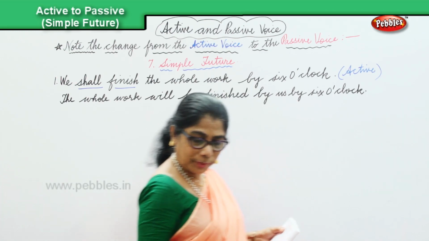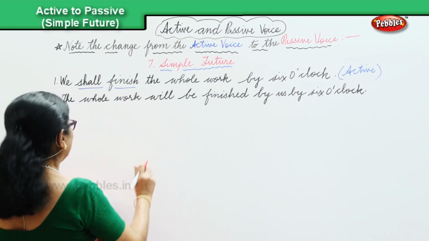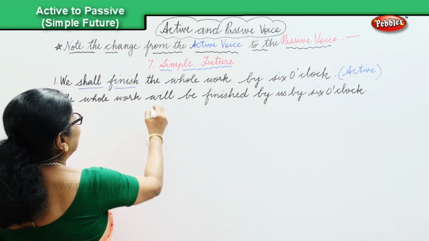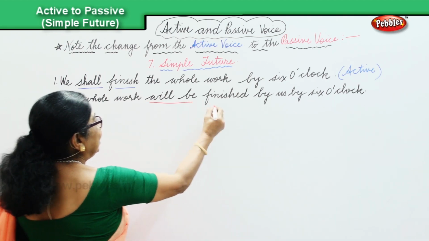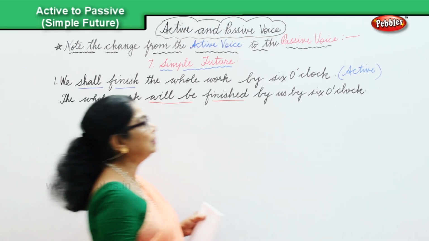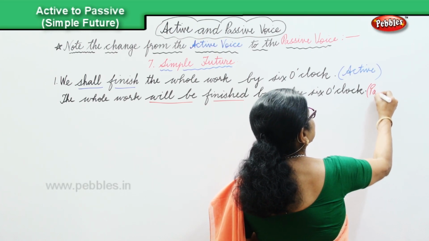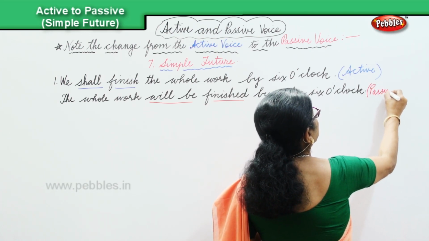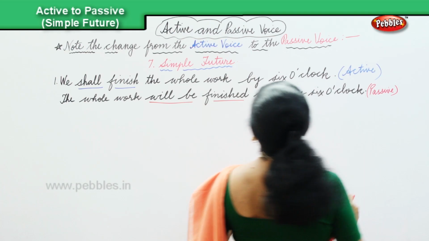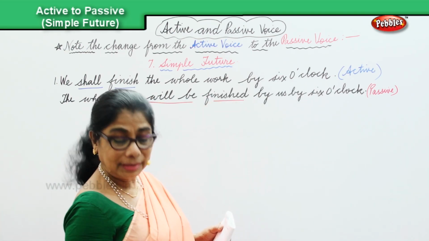Okay? So we are doing the simple future, and look at the verb, will be finished. The whole work will be finished by us by 6 o'clock, and that's in the passive. And we are doing the simple future. Let's take another sentence.